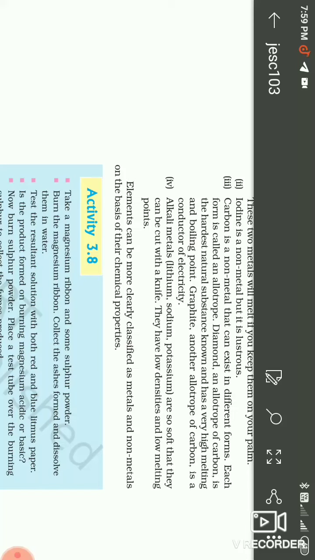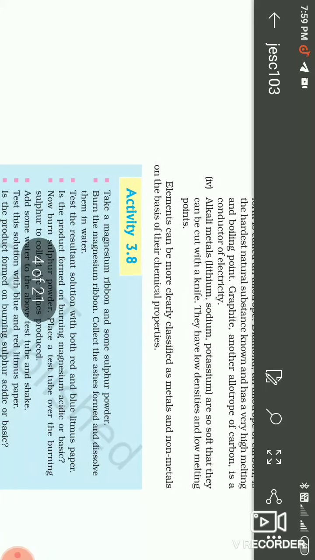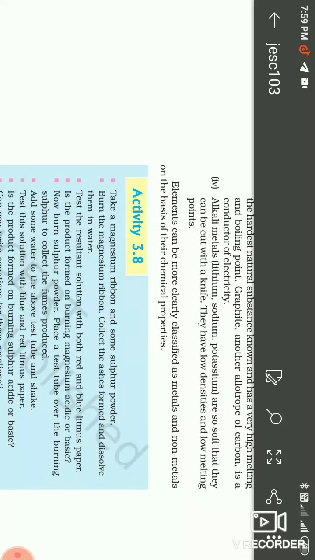Diamond is a hard substance and has a very high melting and boiling point. Graphite, another allotrope of carbon, is a good conductor of electricity. Alkali metals, that is lithium, sodium and potassium, are so soft that they can be cut with a knife. They have a low density and a low melting point.